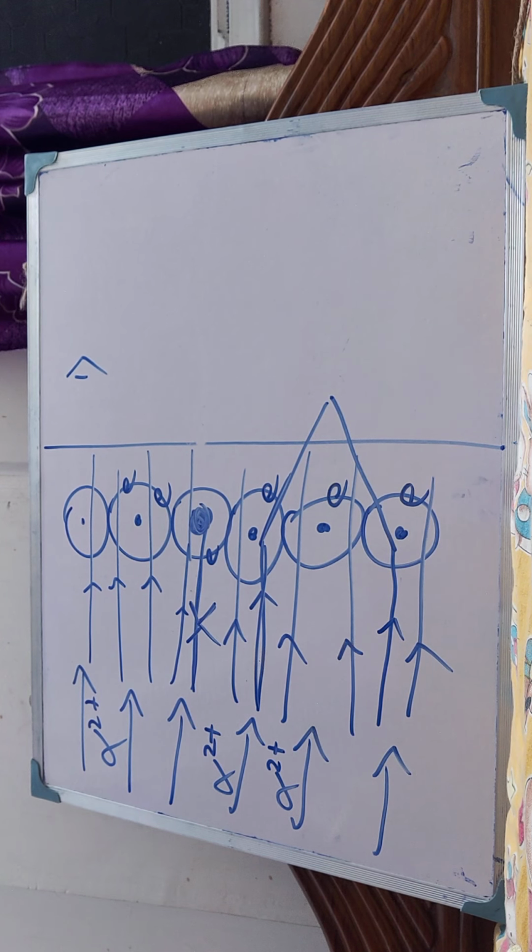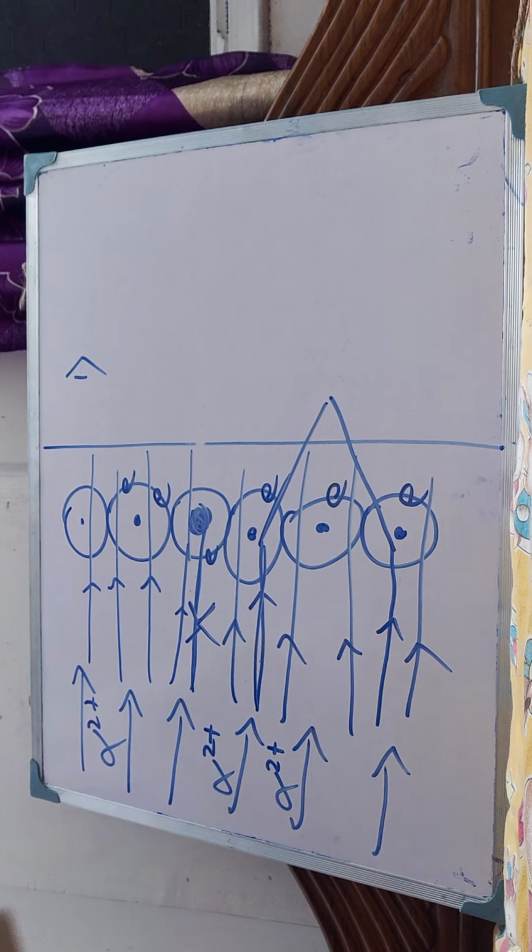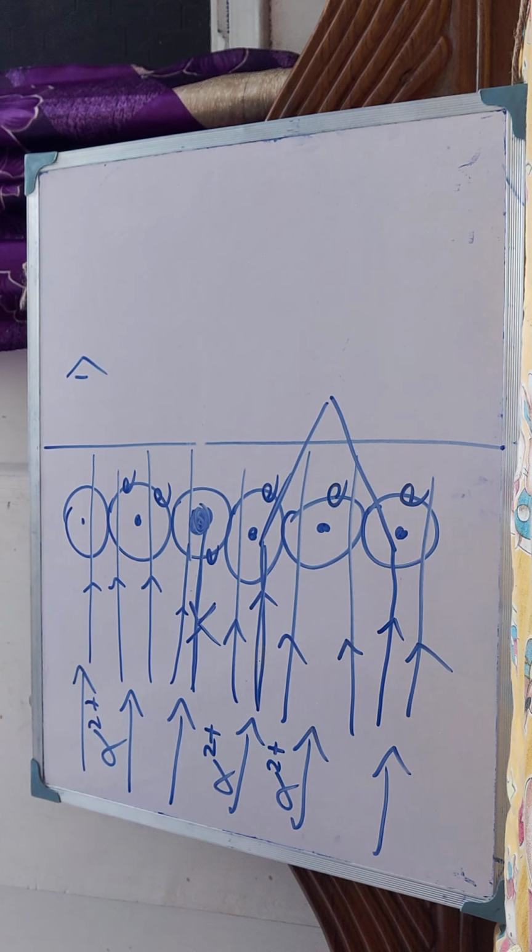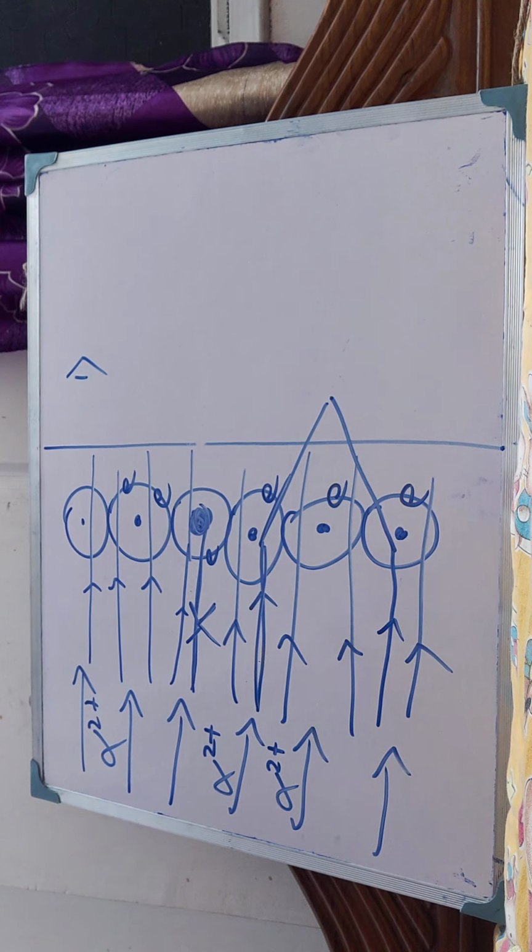Now let us come to the conclusions. Most of the fast moving alpha particles passed through the gold foil, which I already told you. Second observation: some of the alpha particles were deflected by the foil by small angles. And number 3, surprisingly, 1 out of every 12,000 particles appeared to rebound. Rebound means it will come back through the same path.